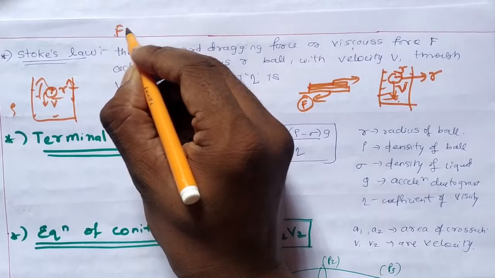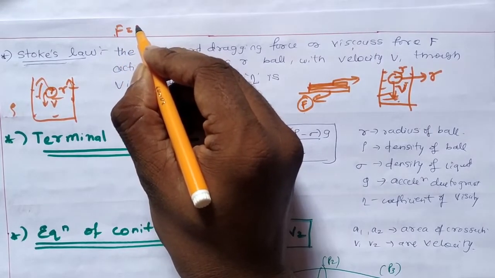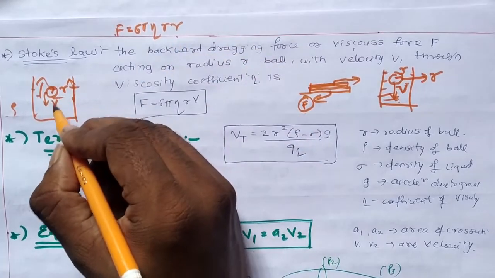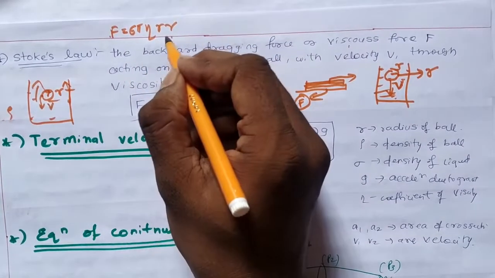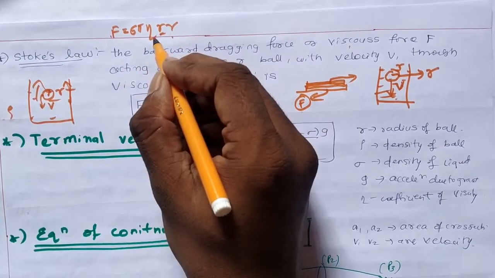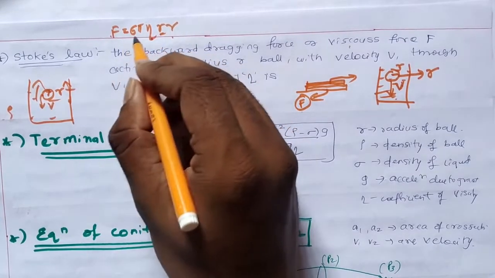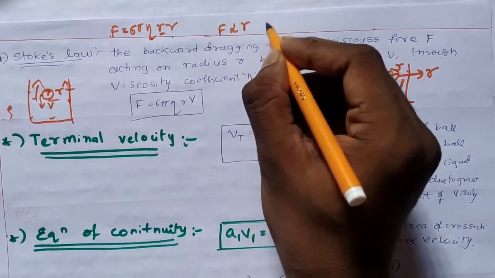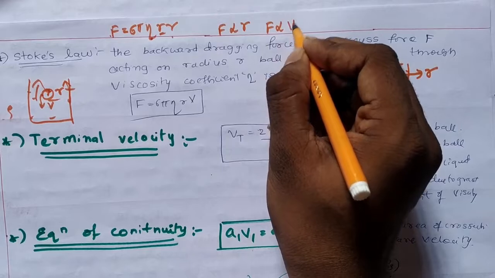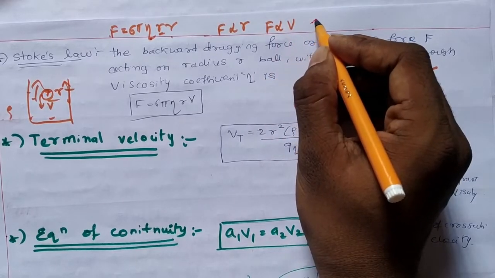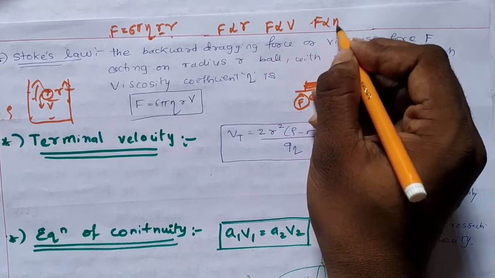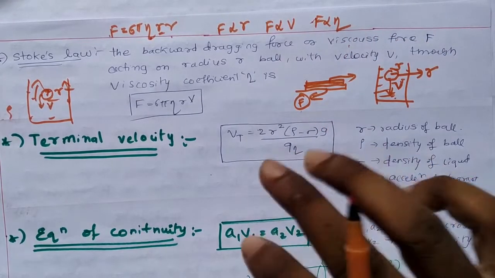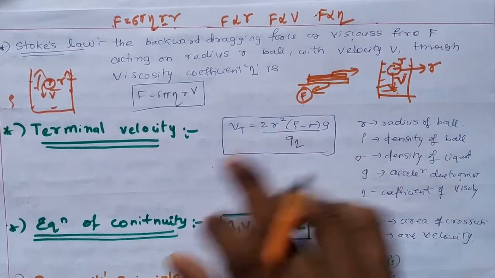That dragging force is called the viscous force, that is given by Stokes law as 6 pi eta r v, where v is the velocity with which the ball is drowning inside the water, r is the radius of the ball, and eta is the viscosity coefficient, 6 pi is a constant. Okay, that means force is directly proportional to the radius of the ball, directly proportional to the velocity of the ball with which it is traveling, and directly proportional to the coefficient of viscosity, as it's a dragging force or the viscous force of the liquid.